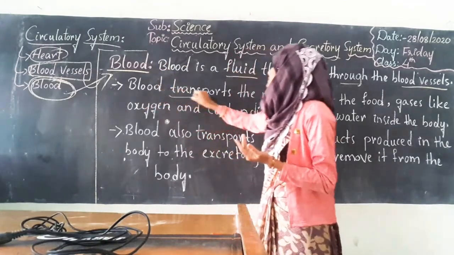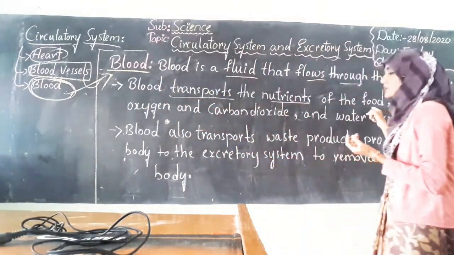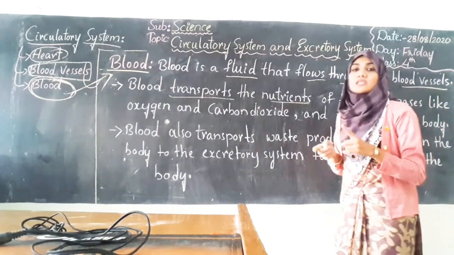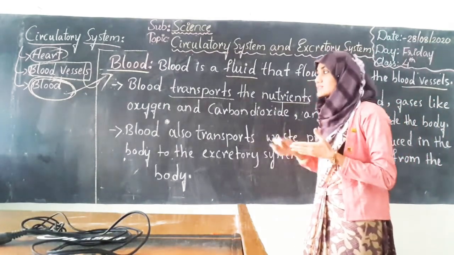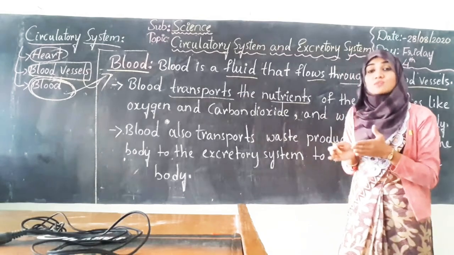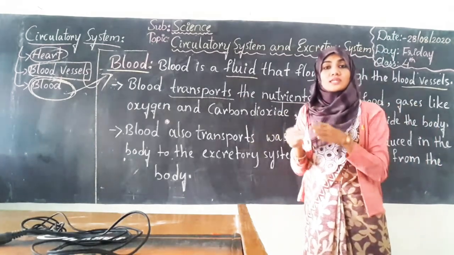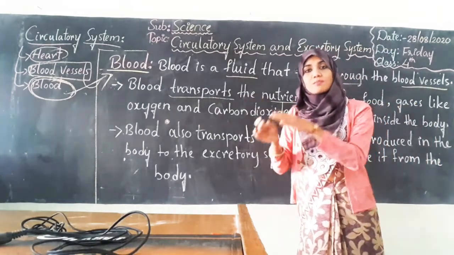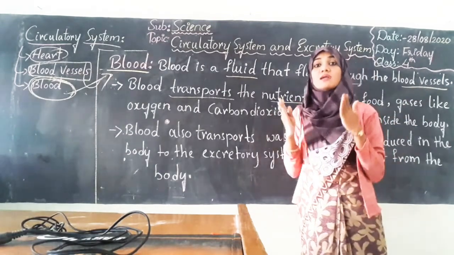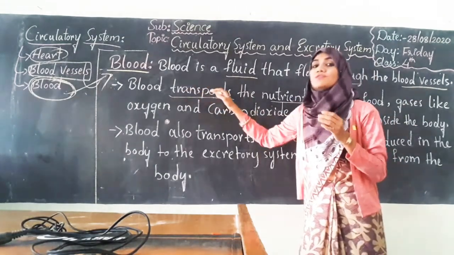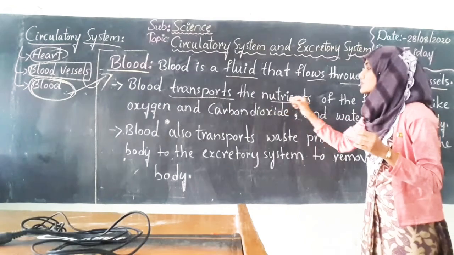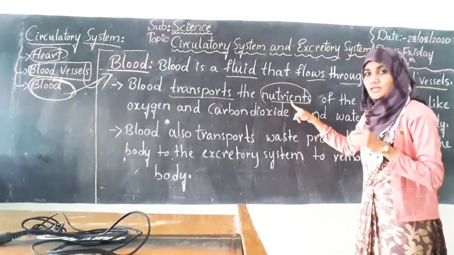The blood will transport the nutrients of the food. So the main function of the blood is to transport. Transport means taking substances from one place to another place. So the blood will transport the nutrients.